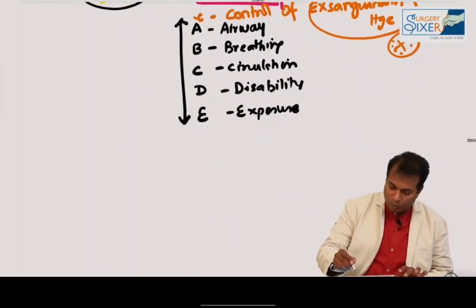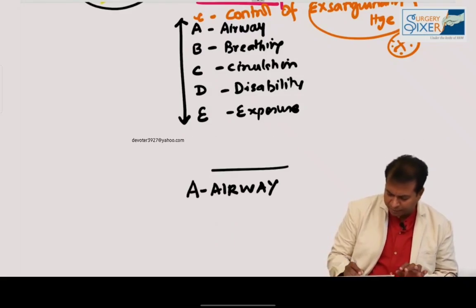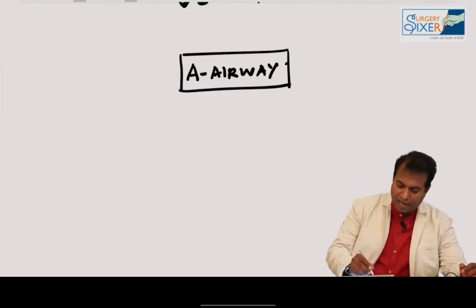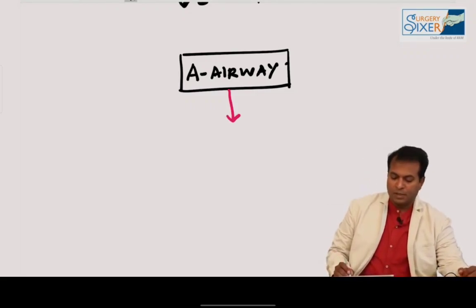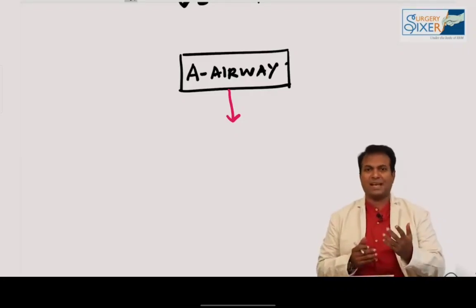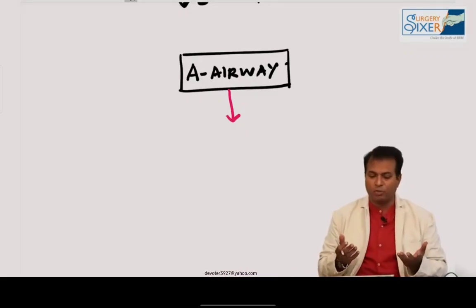So now I am going to discuss one by one about these points. First, let us start our discussion on airway. A for airway. From the ATLS manual, the first priority in a trauma patient is given to airway. Okay, A for airway. How to say the patient's airway is good? You can easily find out. You just ask, what is your name, and the patient says, sir, my name is Ram. If he is speaking like this, there is no difficulty in speaking. His voice is coming in full, which means his airway is patent.